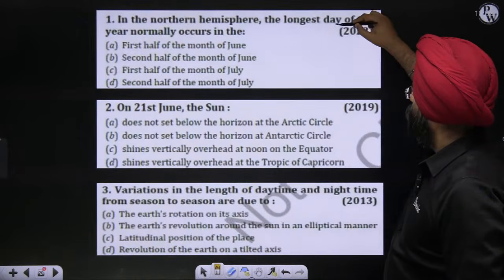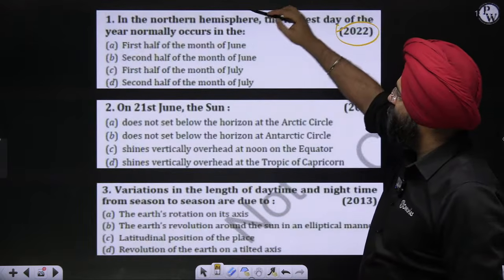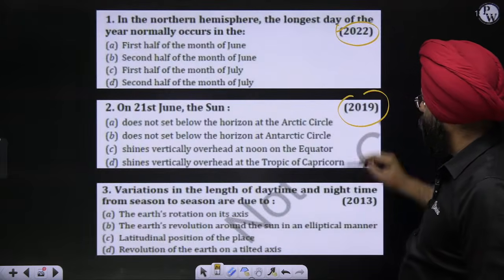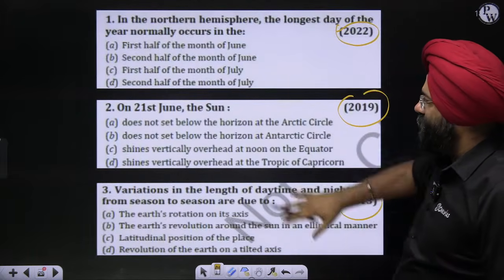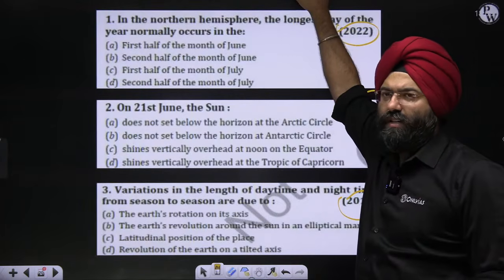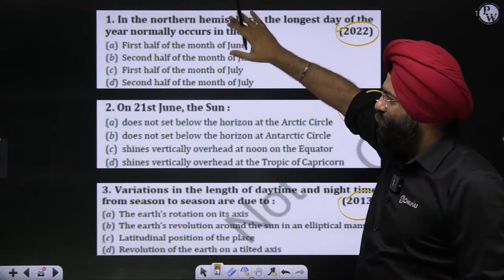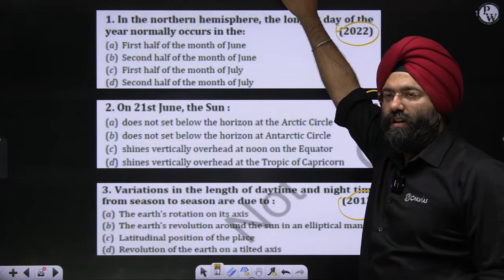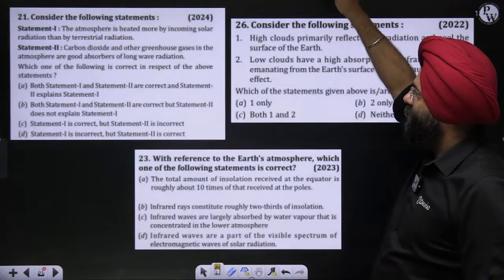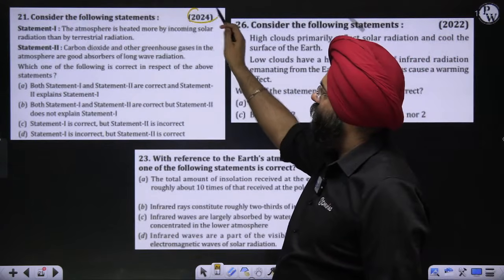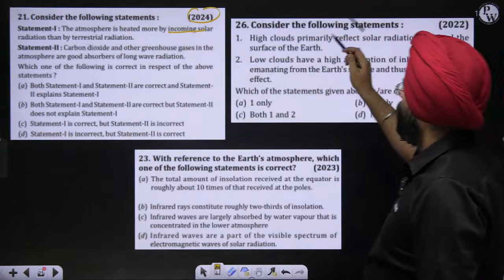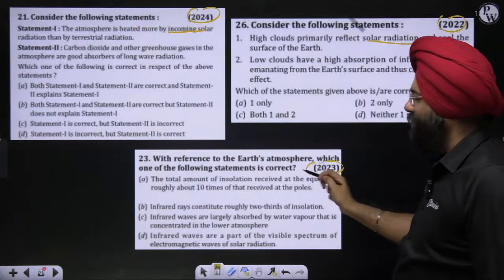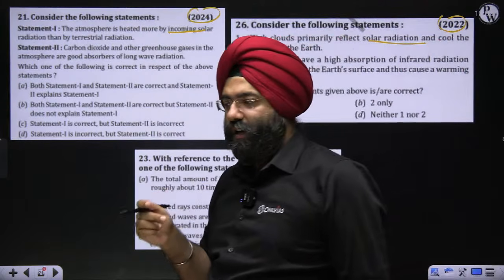A question in 2022 came with respect to the Northern Hemisphere having the longest day on 21st June; also in 2019 and 2013. All of these concepts are based on a similar aspect taken from the NCERT. If you know the concept, you will be able to answer easily with respect to the change in seasonal variations. Second, again, a question in 2024 was related to incoming solar radiation. Again in 2022, radiation. Again, with respect to solar radiation, it was from the topic of climatology with respect to the heat budget.